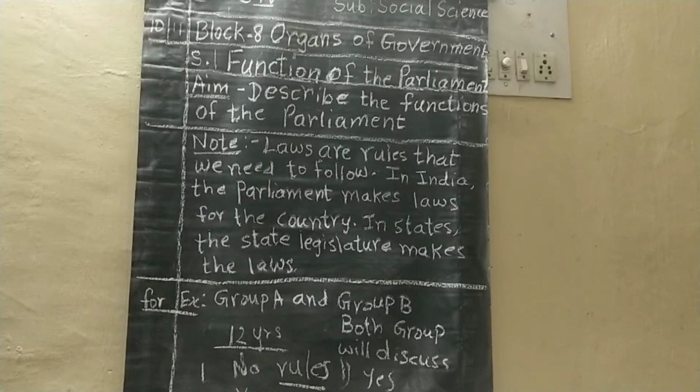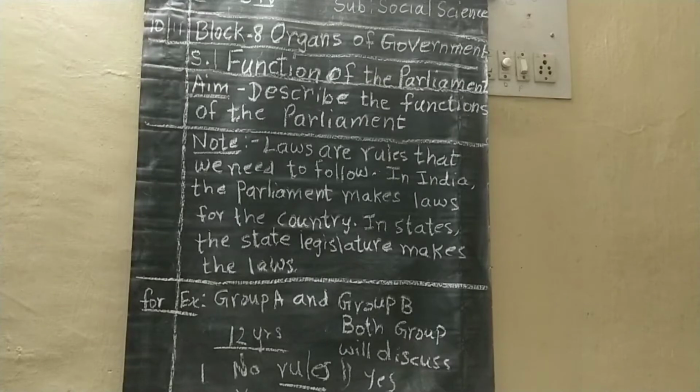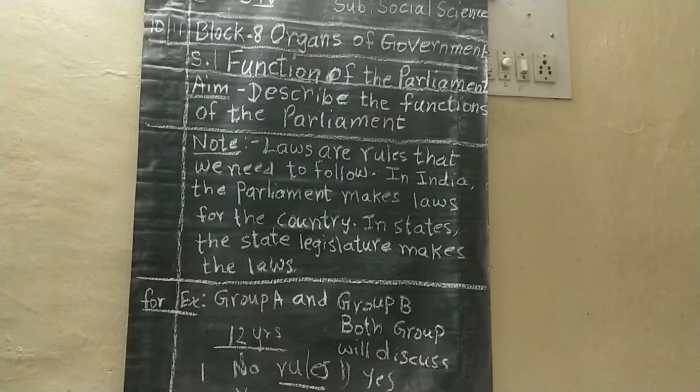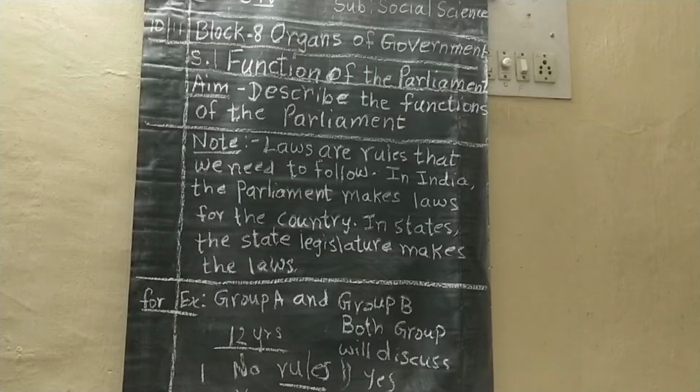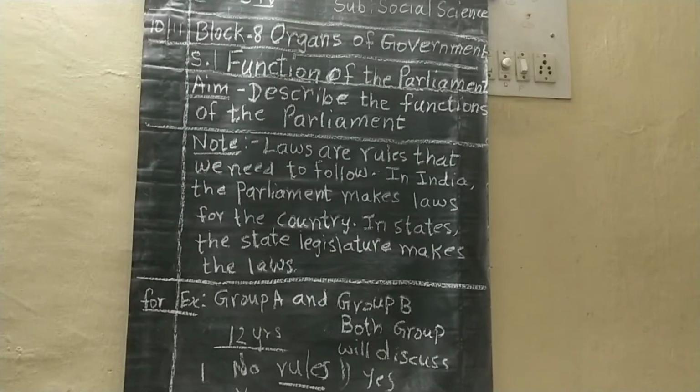Now some important points I will say, children. Now the government proposed to make this rule. Both the groups have discussed and we came to know about this. Okay.